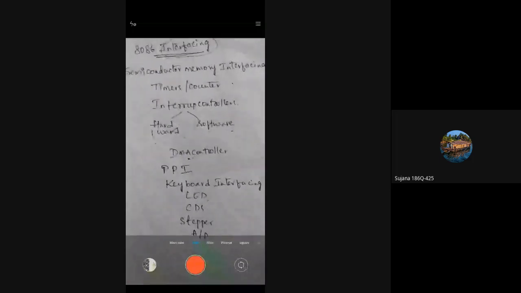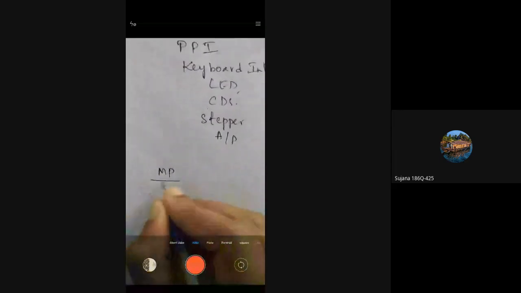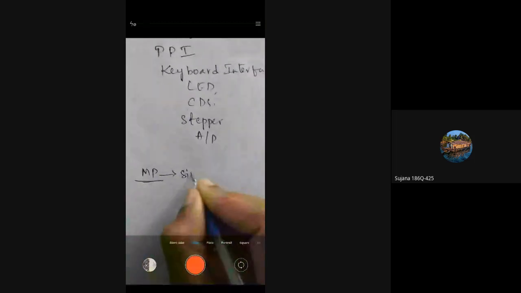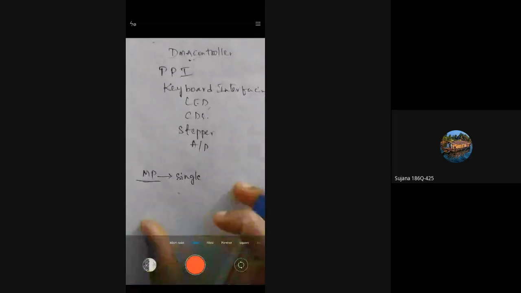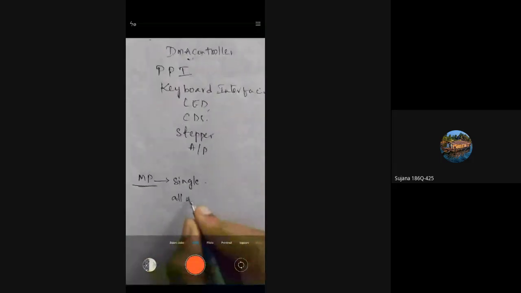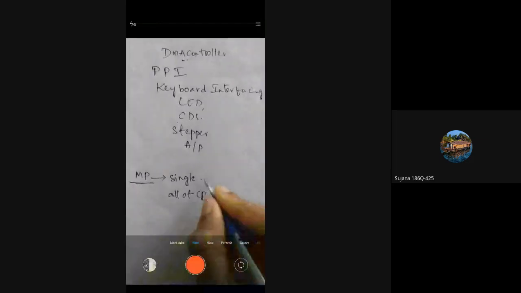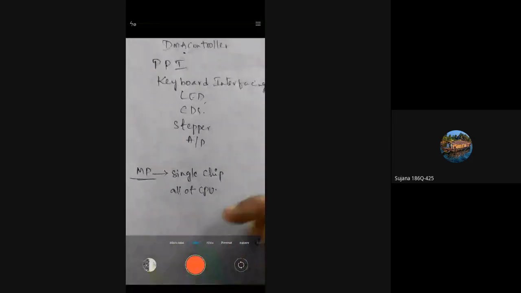Interfacing is nothing but joining or connecting something to the available unit. If you want to connect something to the available unit, that will be done by interfacing. In the earlier classes, I explained that a microprocessor is a single chip which can perform all the operations of the CPU. So that is the microprocessor.